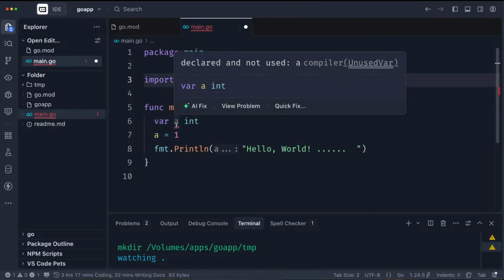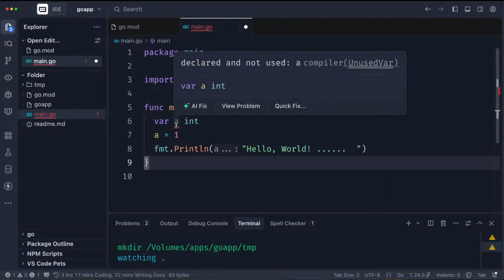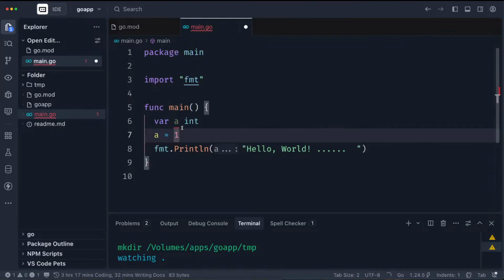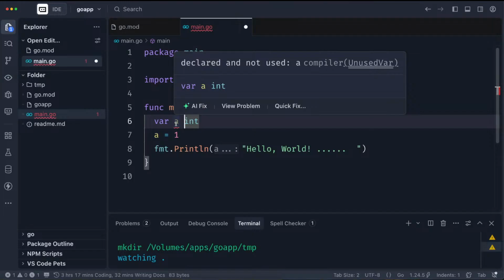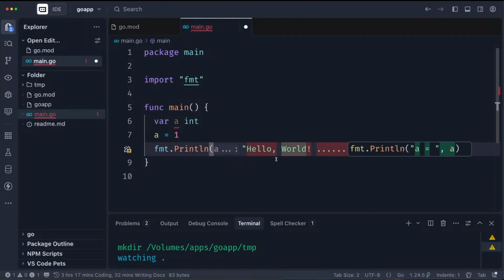Now the reason why you're having this underline here is that you cannot declare a variable without using it. Yes, for those people that, okay, I was looking at Rust as well. Rust is another programming language I would like to do in the future. The idea of a variable helps with memory management. When you're declaring a variable, you're taking a piece of memory from the system. So you have to use this thing, guys. Don't put us under pressure by just declaring something you're not trying to use. Okay, of course, we're going to use it in our output here.